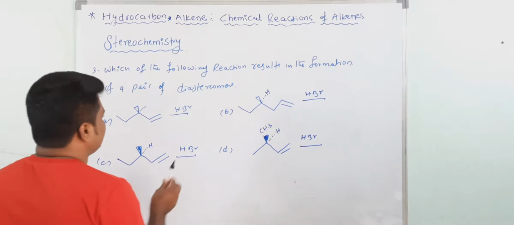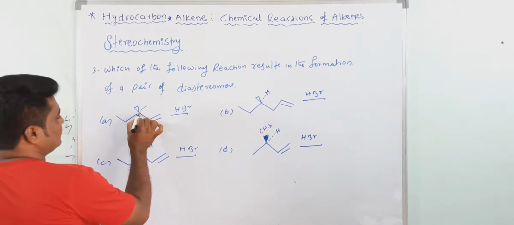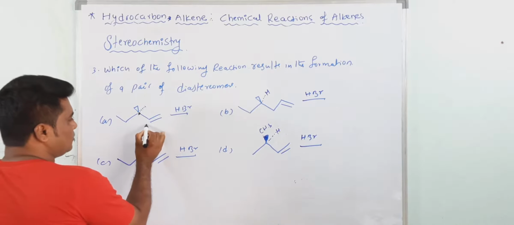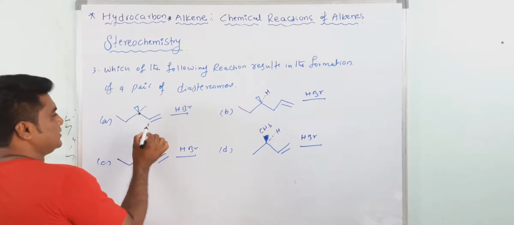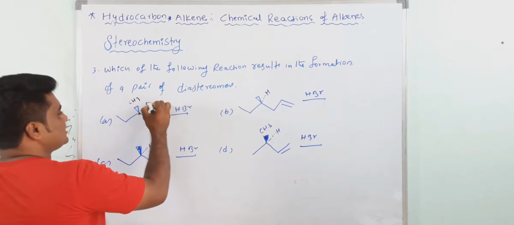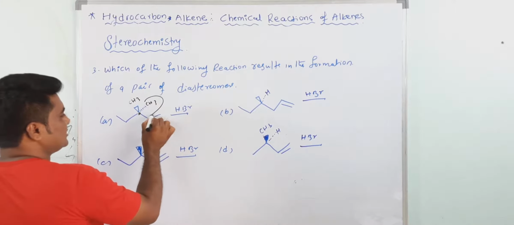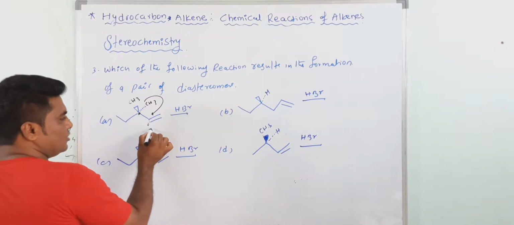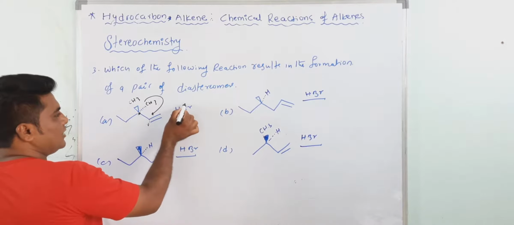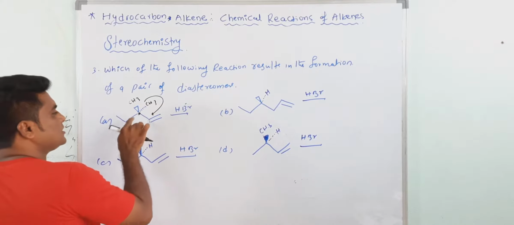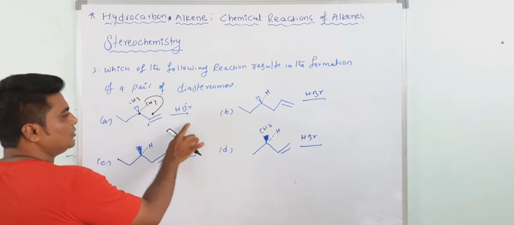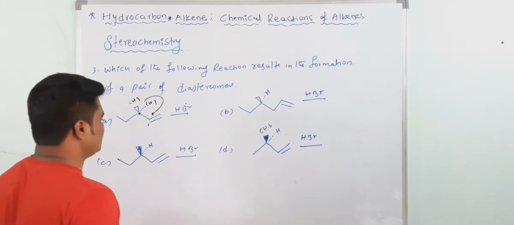Okay, let's see here. This is a chiral center. HBr: first protonation takes place at this point and a carbocation will form. But it does not attack at this point. Here rearrangement will take place, because both are CH3 and CH3. So now it is not a chiral center because it is CH3 and CH3. Here this is the carbocation and Br attacks at this point. It means a new chiral center, and here you will get enantiomers, one above the plane, one below the plane. So enantiomers, you are not getting diastereomers.